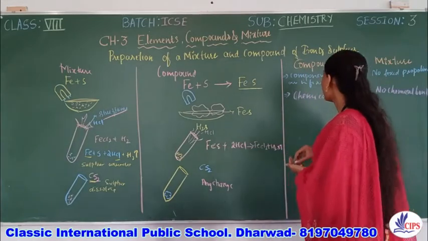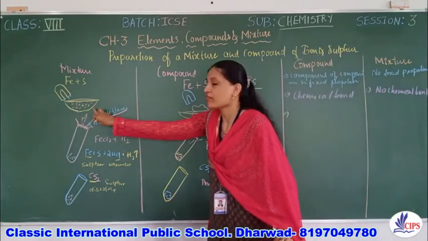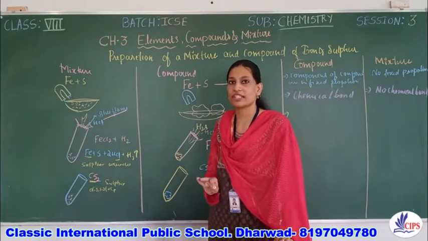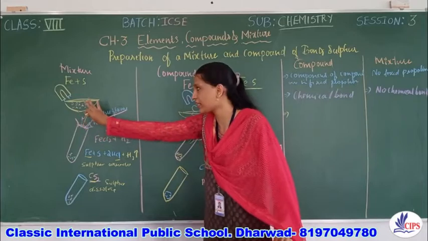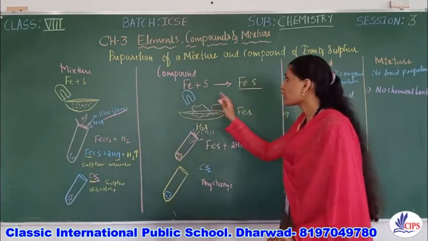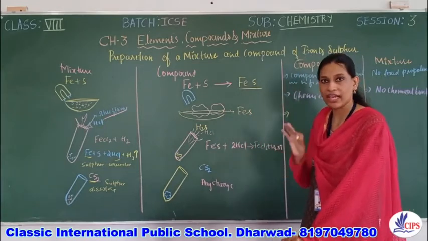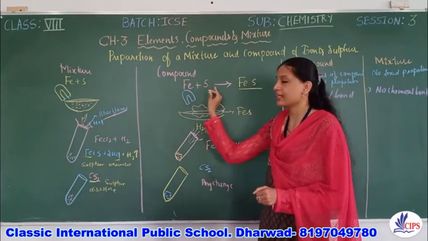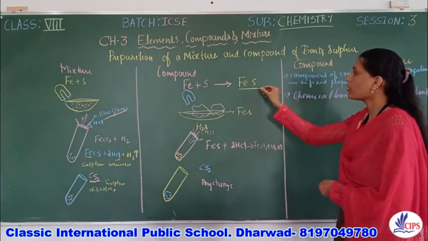Third one, we have the iron and sulfur mixture can be separated easily by which method? Physical method. Easily you can identify the iron filings and the sulfur powder, and you can separate them physically. Whereas compounds cannot be separated by physical method. It has to undergo a chemical method to separate this iron and sulfur.